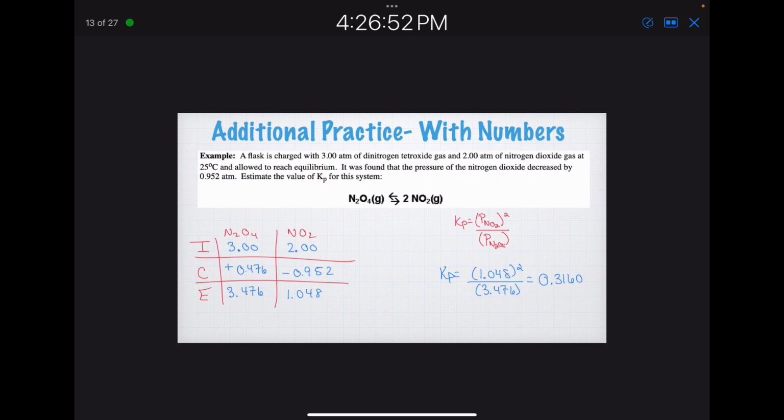Here's another practice one as well. This one just happens to be pressure. Again, I'm setting up the same thing, ICE, and I'm putting in my Kp, and I just put my numbers in and solve for it.